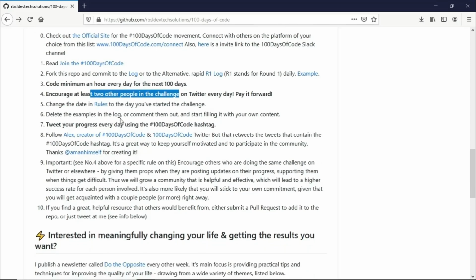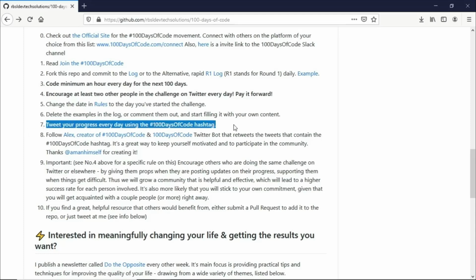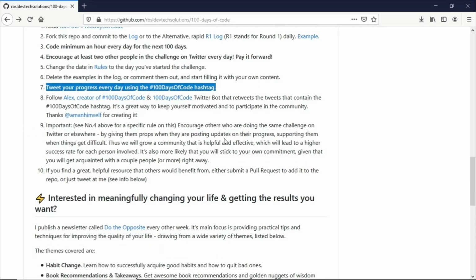Delete the examples in the log or comment them out. Then start filling it out with your own content. And of course, tweet your progress every day using the 100 Days of Code hashtag. You can follow Sir Alex here, the Twitter bot that retweets the tweets that contain the 100 Days of Code hashtag. It's a great way to keep yourself motivated and participate in the community.